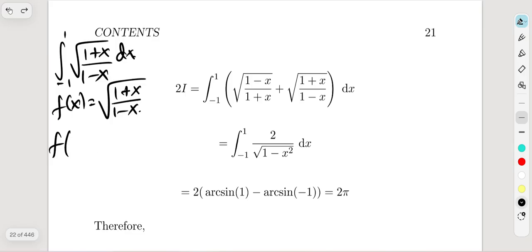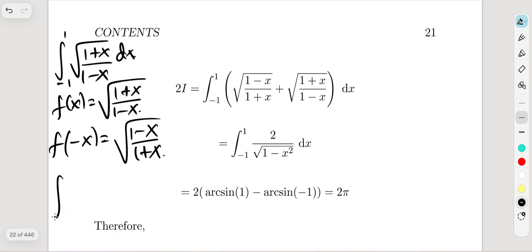Here you have a and b. Your lower bound is a and your upper bound is b. When you add both of them up, that gives us 0. So basically 0 minus x, so it's minus x. So f of minus x is going to be the square root of 1 minus x over 1 plus x.